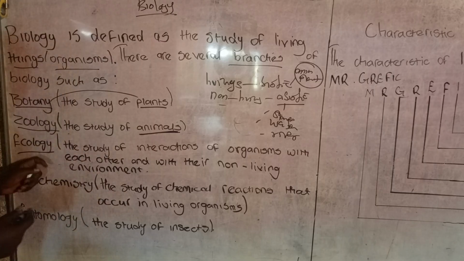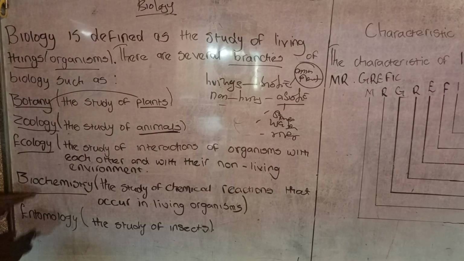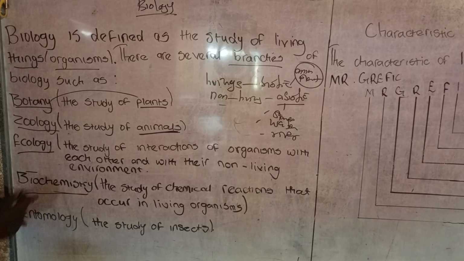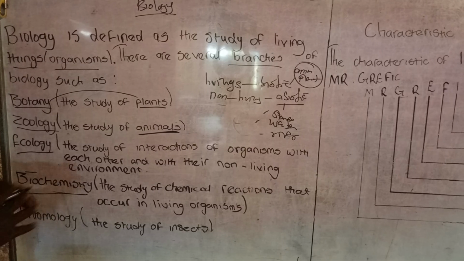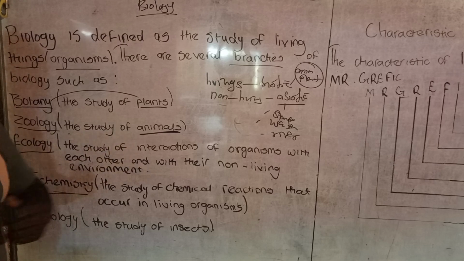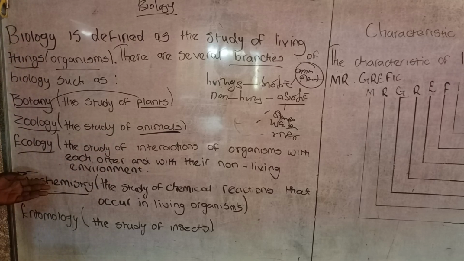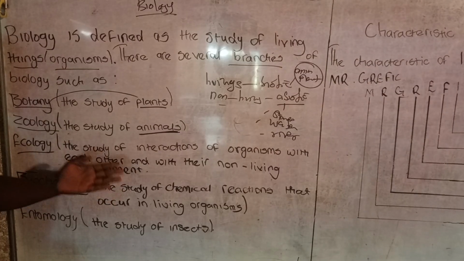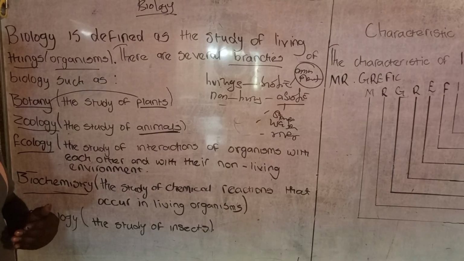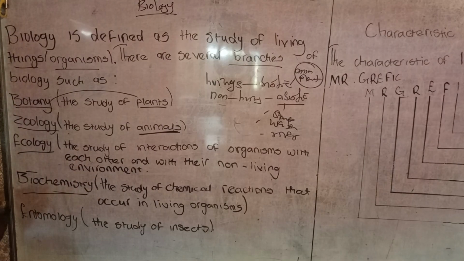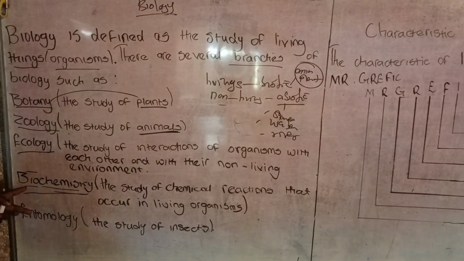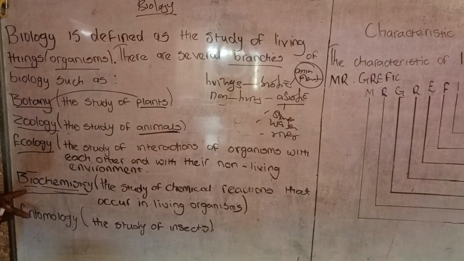Then now we have biochemistry. Bio came from biology, which is living, and chemistry is the chemical reaction. So biochemistry is the study of chemical reactions that occur in a living organism. We call it biochemistry because bio means life and chemistry means chemical reaction.